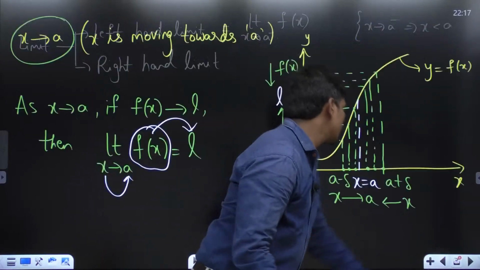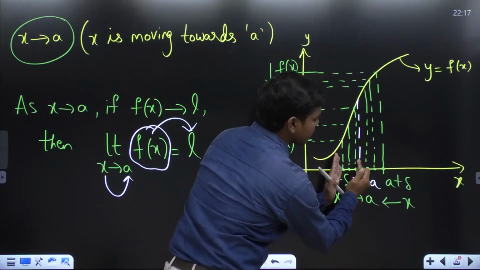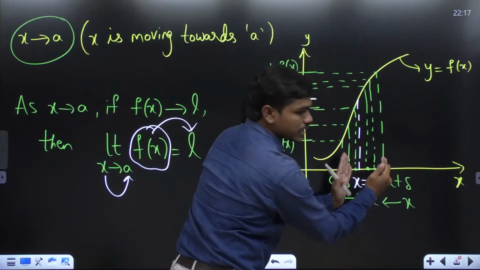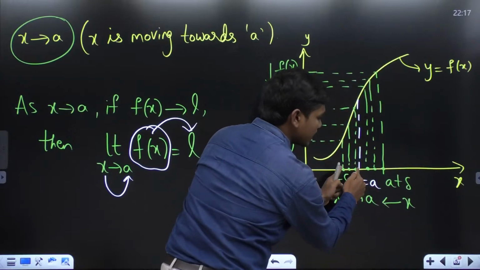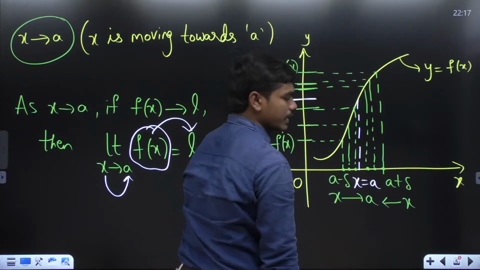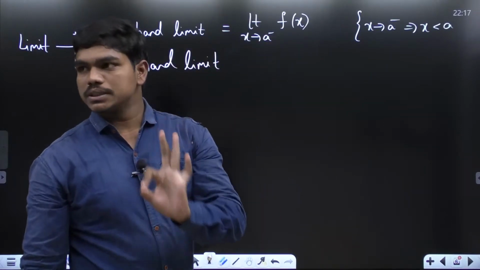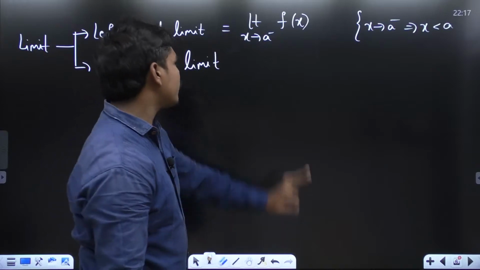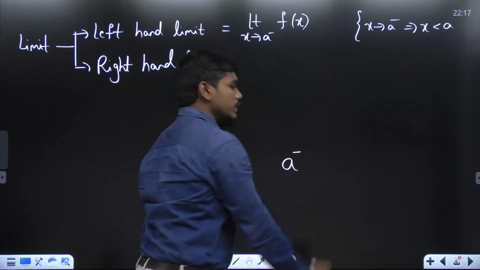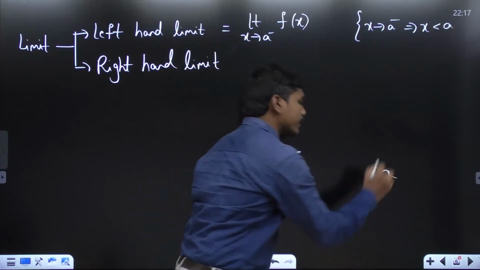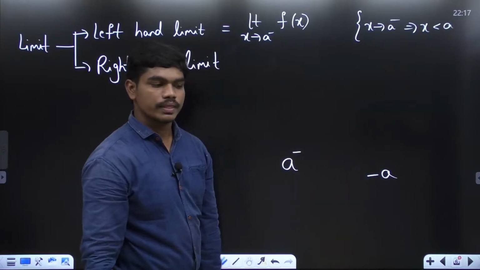When x is in the left neighborhood, see this is the total neighborhood, so this is the left neighborhood, a minus delta to a, and a to a plus delta is called the right neighborhood. Now, if x is lying in the left neighborhood, then by default x is less than a, correct? So that's why we denote it with a minus sign. Please be careful, all the students. In exam, whenever you're asked to calculate left hand limit, I have seen many people substitute the wrong one. Both are very much different. Please don't mix them up in the exams.